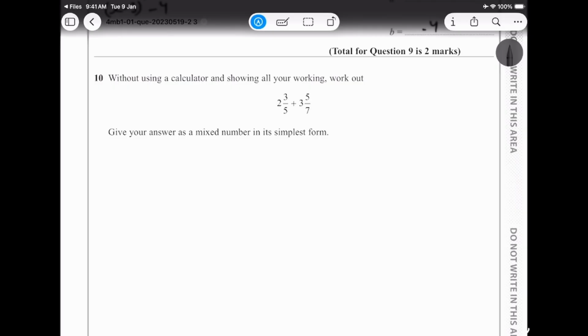You can definitely use your calculator, show the multiplication, everything. All you gotta do is show them the working. You can use the calculator. They're not going to snatch your calculator if they see you using a calculator for this question. Okay, without using calculator, show all your working out.